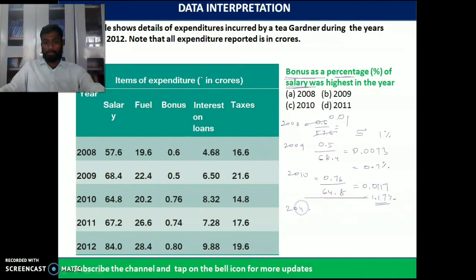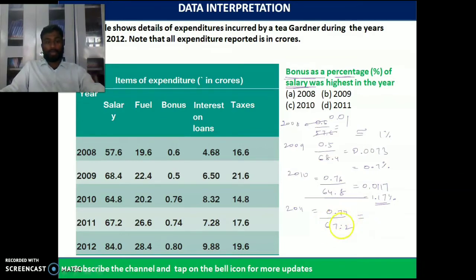Again going forward, in 2011 we have 0.74 as the bonus amount. 0.74 divided by 67.2 crores, which is the salary. So the percentage will be 0.74 divided by 67.2.